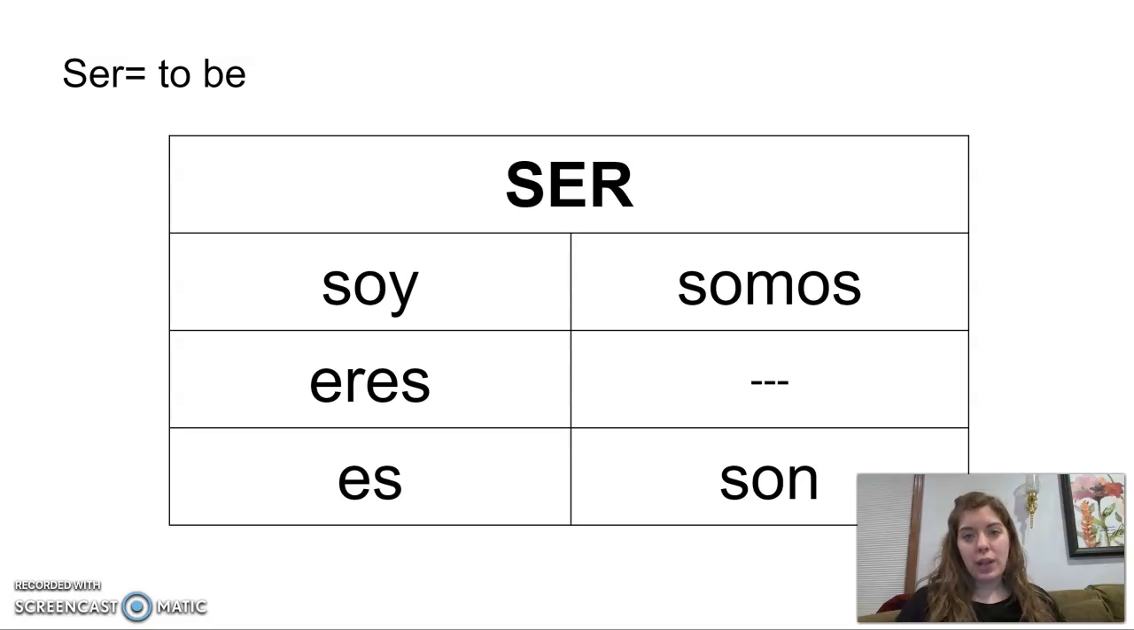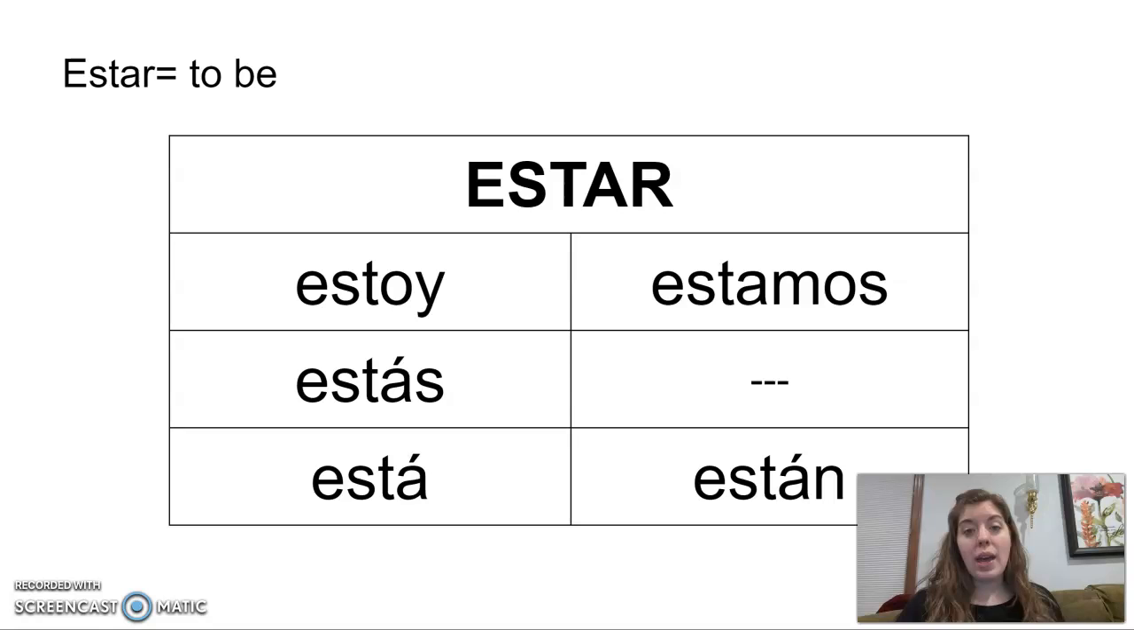Primero, repasamos las conjugaciones. El verbo ser significa to be. Ser es soy, yo soy, tú eres, él, ella, usted es, nosotros somos, ellos o ustedes son. El verbo estar también significa to be. Estar, yo estoy, tú estás, él, ella, usted está, nosotros, nosotras estamos, ustedes, ellos, ellas están.